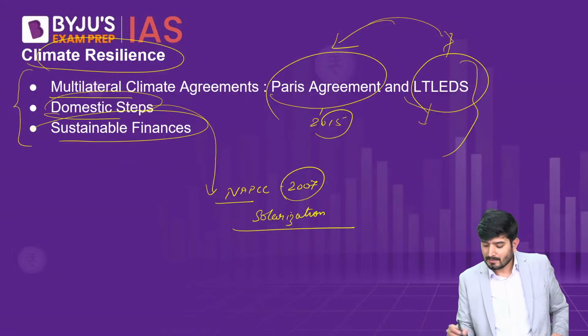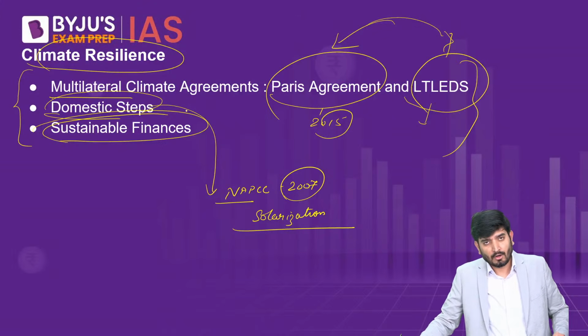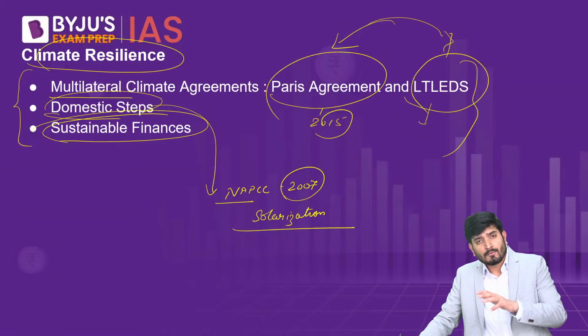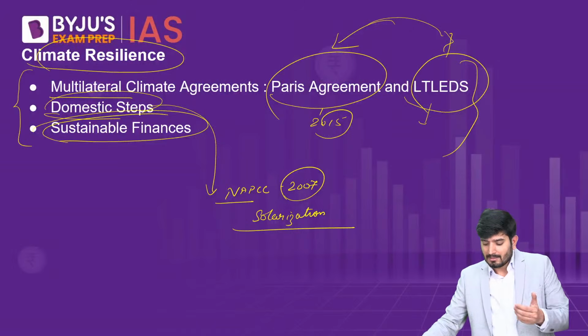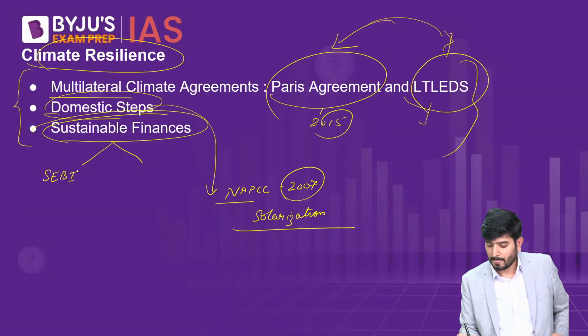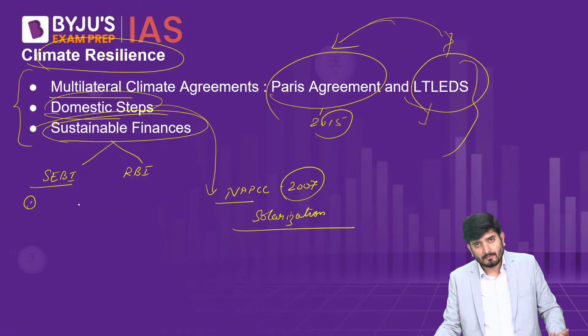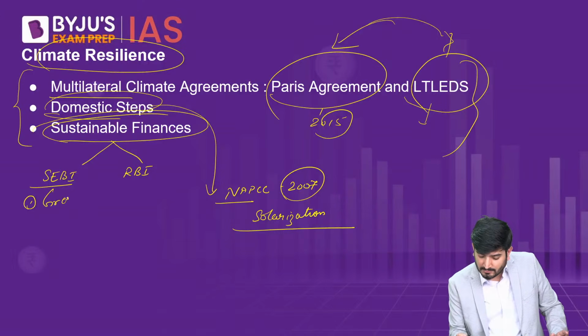Then what are the steps the government is taking to ensure the sustainability of the finances going to green sectors? These steps are mainly coming from two fronts, through the Securities and Exchange Board of India and through the RBI. Now the Securities and Exchange Board of India has released a framework for green debt securities.